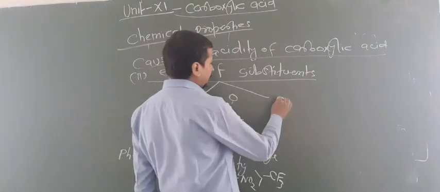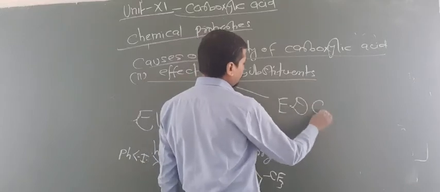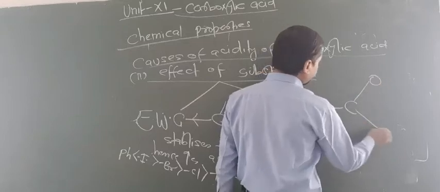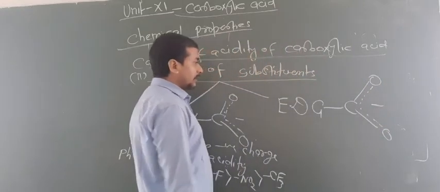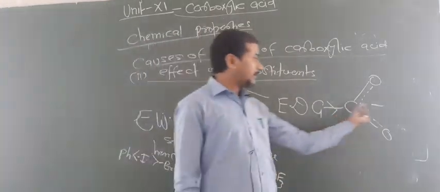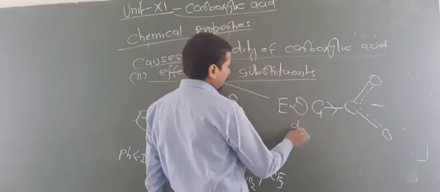Now let us focus on the electron donating group or electron releasing group when attached with this system. Are you getting this point? Now what happens is they donate the electrons. In that condition, they destabilize the negative charge. Okay, and hence what happens here?